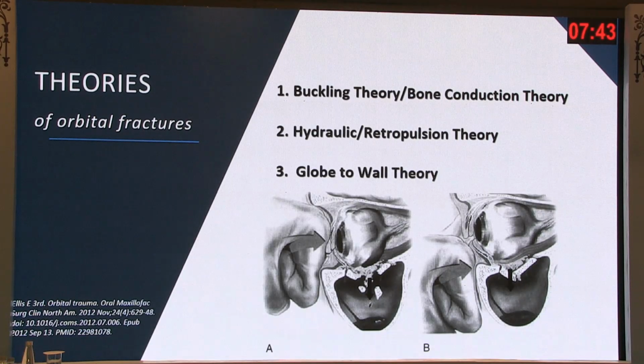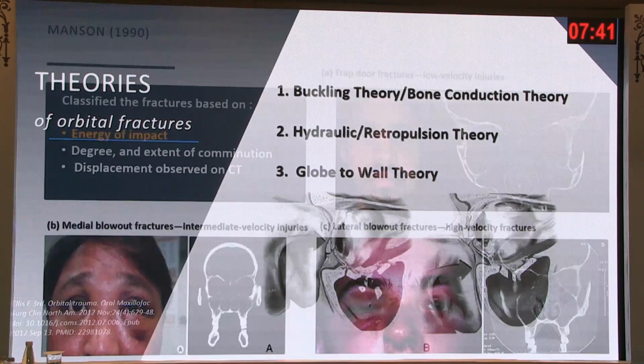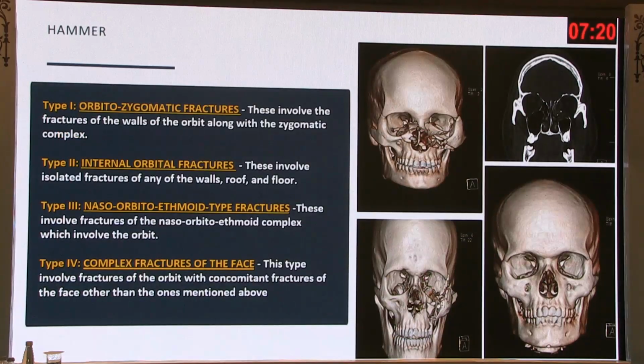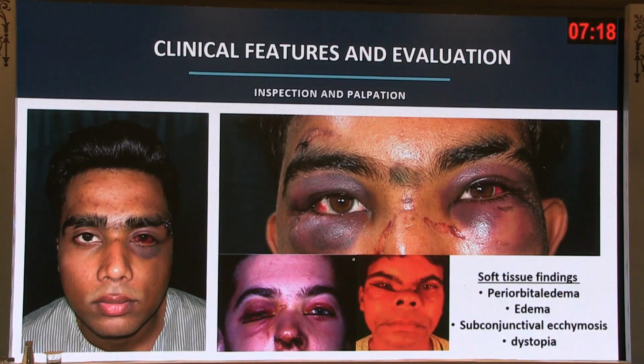Based on the theories that we know today, the floor of the orbit is one of the most common structures to get affected, and that is why it's important to see whether there is any muscle entrapment or not. Based on the velocity of injuries, you can have trapdoor fractures, medial blowout fractures, or a lateral blowout in case of high velocity injuries, where you can have concomitant fractures of other structures surrounding the eye.